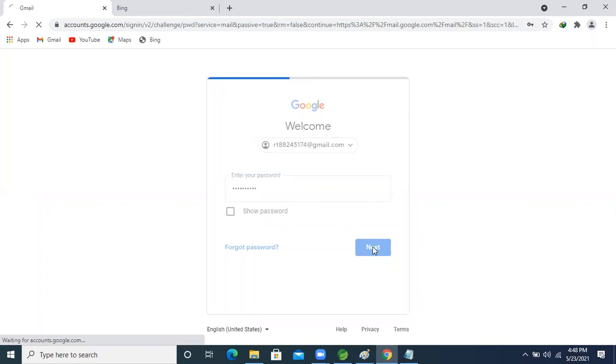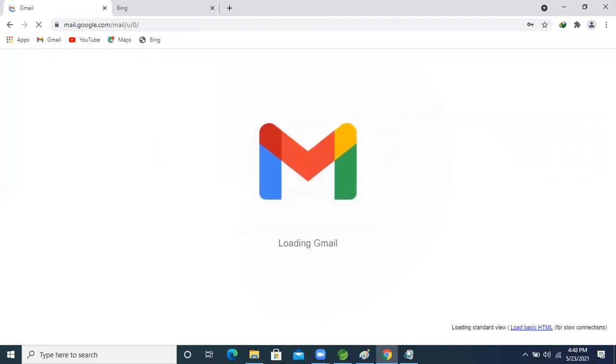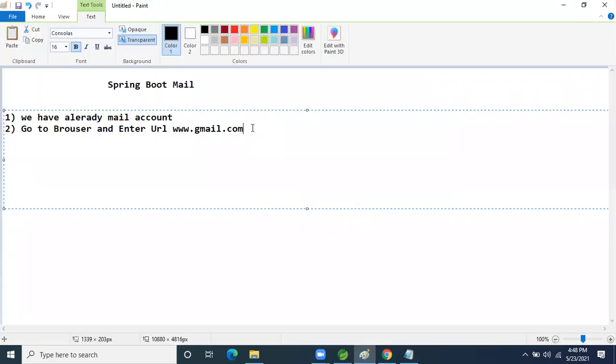After logging in to this account, just think about it: my account is logged in. So what we did till now: go to the browser and enter Gmail. After that, the third step, guys,